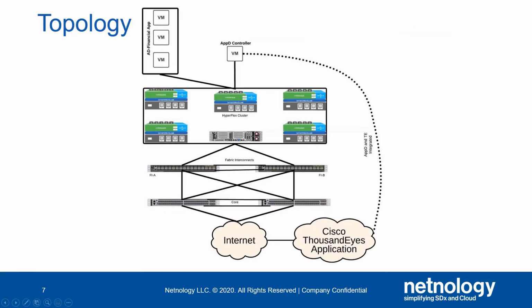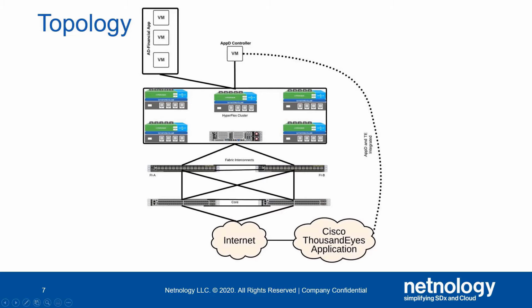Here is a high-level topology. For this demonstration, we have a HyperFlex cluster that is running vCenter 6.7 and ESXi host of 6.5. Here is where on-prem AppDynamics is deployed. We also have a single-node Kubernetes cluster where our AD Financial application is deployed. All of these are connected to a set of fabric interconnect switches, which then uplink to a set of core switches to the rest of the network.